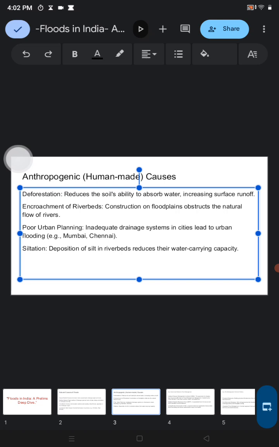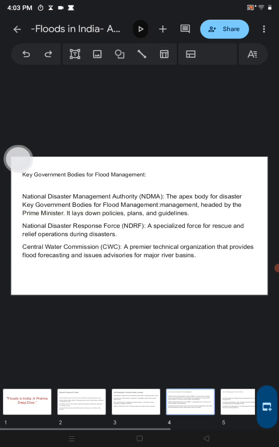If you see the news channels, we can see how this kind of flood occurs in urban areas because there are inadequate drainage systems, where they don't have proper systems to let the water go in the flood region. Siltation, deposition of silt in river beds, reduces the water carrying capacity. It's also another reason.